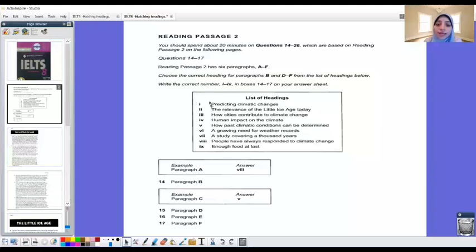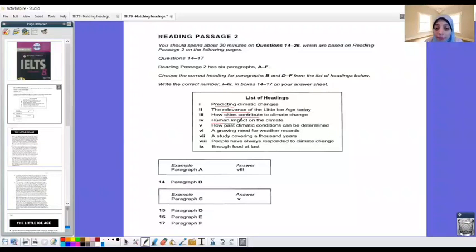First of all, I want you to take your time to read the headings carefully. Take a minute or two to read the headings carefully and underline the keywords. So for example, in the first one, we have predicting climatic changes. So here I can underline predicting. So in this paragraph, I might search for prediction of climate change or climatic changes. The second heading here, we have the relevance of the Little Ice Age today. So the relation between the Little Ice Age and today's time, how it affected today's time, how cities contribute to climate change. So again, here I have cities contribution.